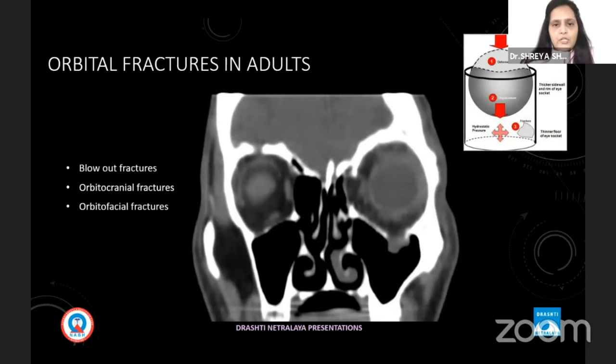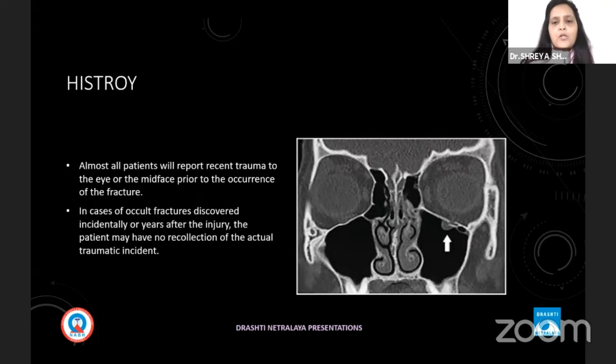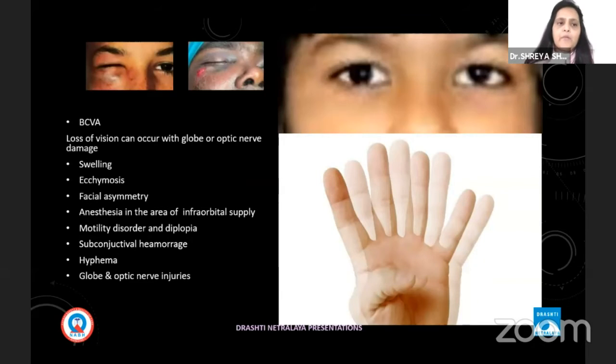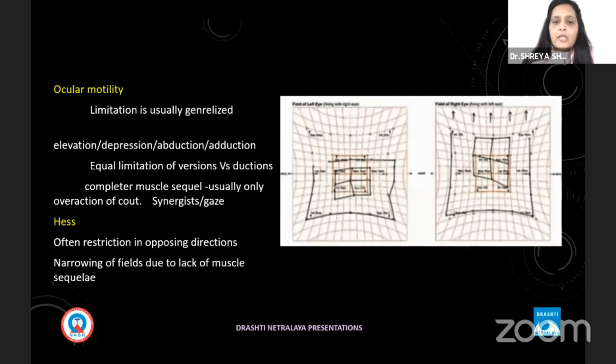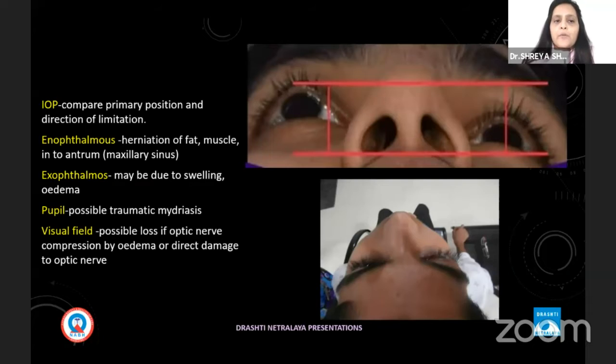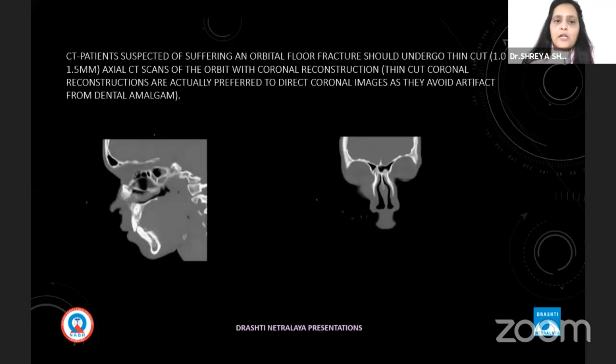After 7 years, orbital fractures are the same: blowout first, and then cranium, and then facial. Almost all patients will have a history of trauma, and that can be taken care of by examination of vision, swelling, ecchymosis, facial asymmetry, anesthesia around the infraorbital supply, motility disorders, subconjunctival hemorrhage, hyphema, and globe. Along with the cover test, diplopia charting, field of binocular single vision, and Hess charting to see the restrictions. Intraocular pressure in the primary gaze and in all gazes should also be measured, along with enophthalmos and exophthalmos, and the pupil should be seen to look for traumatic mydriasis. Visual field also has to be measured along with the radiological investigation.